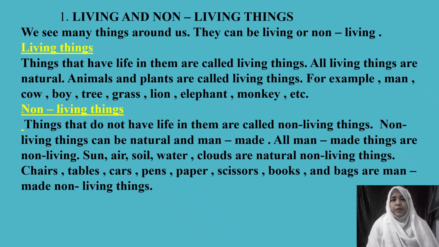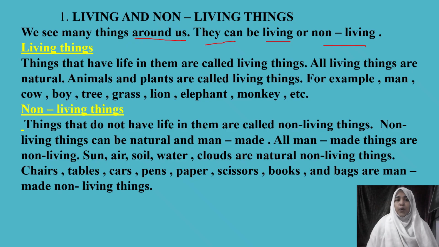Let's begin with chapter 1, living and non-living things. We see many things around us. They can be living or non-living things. In our everyday life, wherever we go, to school, or walking on the road, or at home, we can see many things around us. But the interesting thing is that we can categorize all those things into two types. Either they come under living things or non-living things. But how do we understand which are living things and which are non-living things?